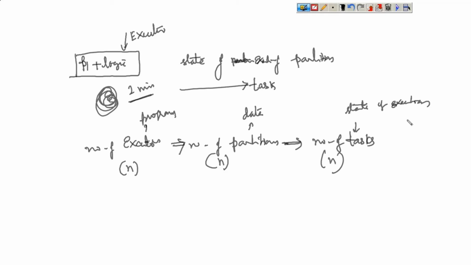And who will do that? The executor will do that. The executor is a program which will combine the logic and partitions and execute it, and that execution state is called what? A task. Is it clear? Now we'll try to see the relation between stage and task.